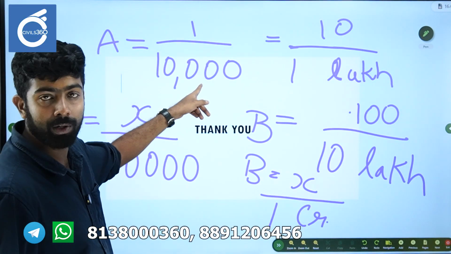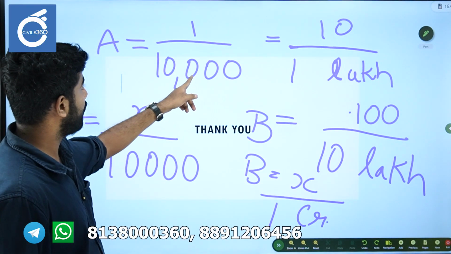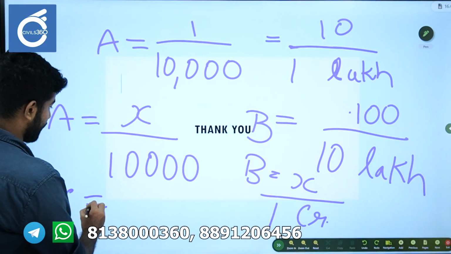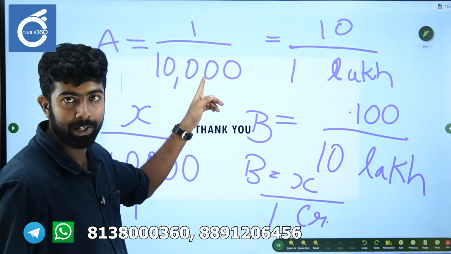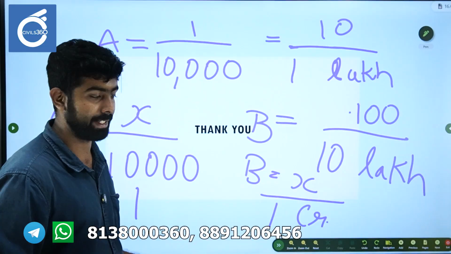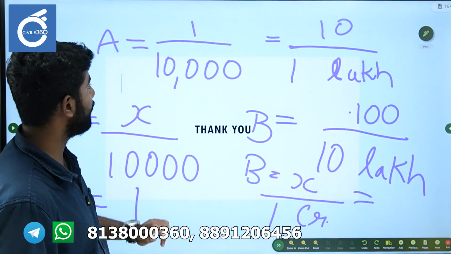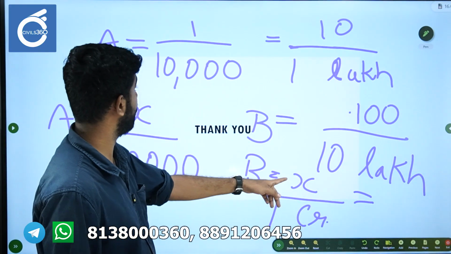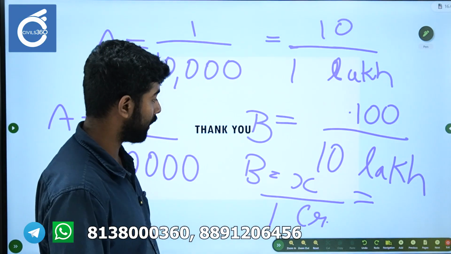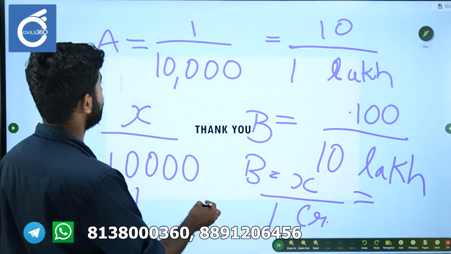Now we have to ensure this is the ratio across all the states. Since 10,000 people should be one seat, we will see that A will get 1 seat. So the ratio we are actually keeping in parity across all the states. So A will get 1 seat now. And what will B get? It will be 1 crore divided by 10,000.